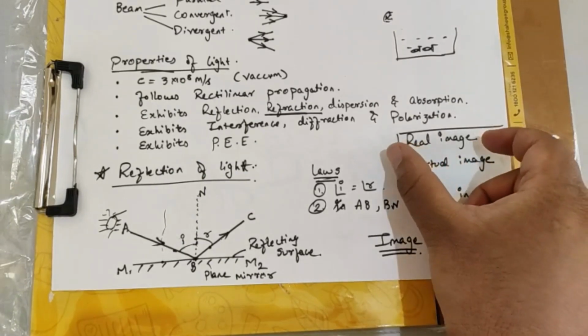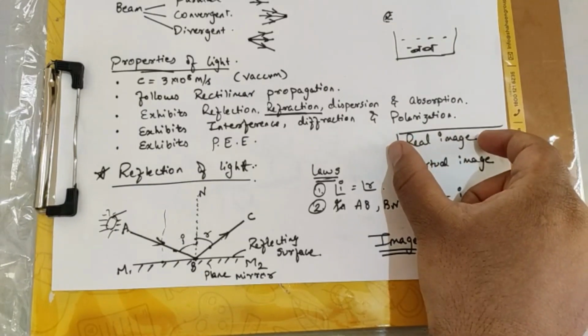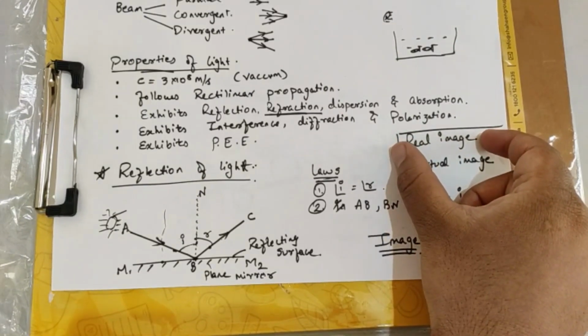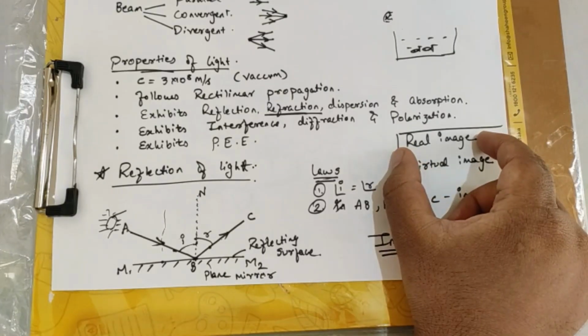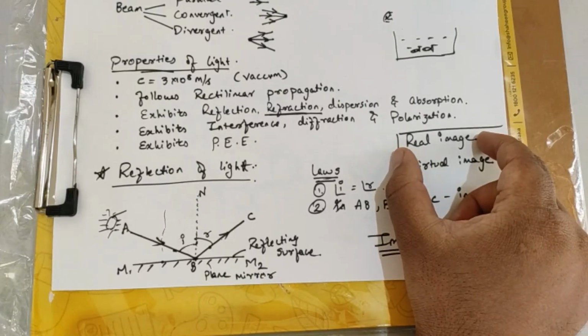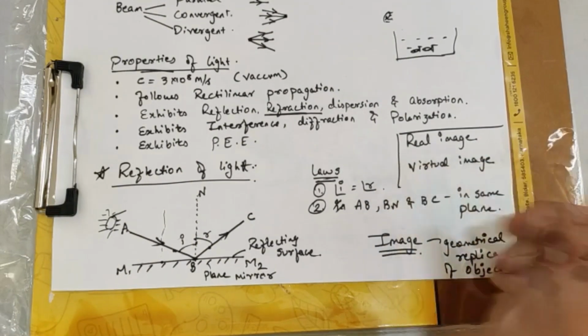Image में दो किस्म के हैं, real image and virtual image. Under real image, what do you mean by real image? That is which can be caught on screen. Real image is one which can be caught on screen. Virtual image is that which can be seen but cannot be caught on screen. What is the meaning of it?